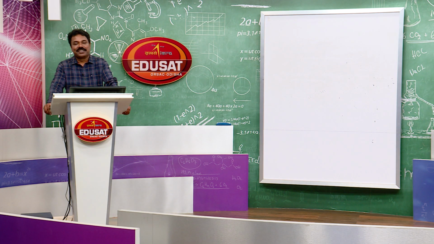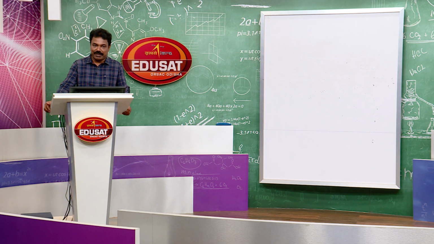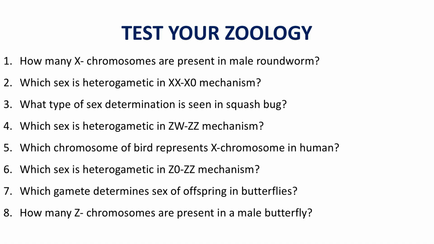Okay. Then we shall go to the next important method of sex determination, a unique variant of chromosomal mechanism, that is haplodiploid mechanism or male haploid mechanism in case of honeybee. But before going to that chapter, let us do some exercises.